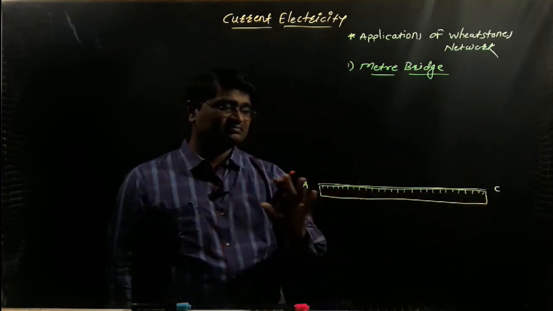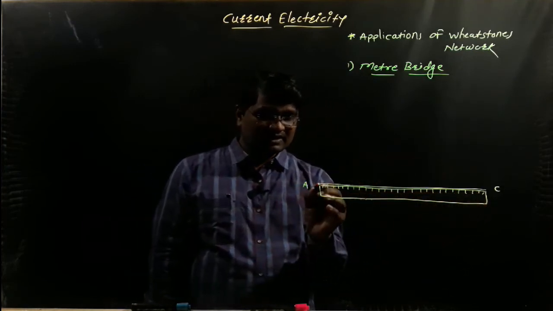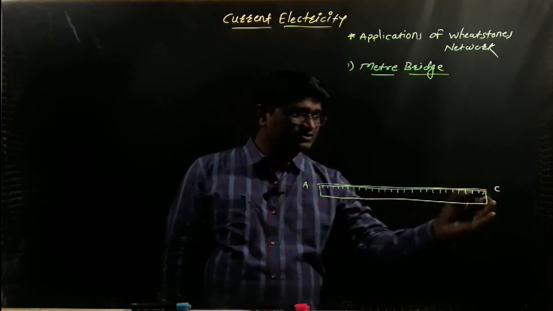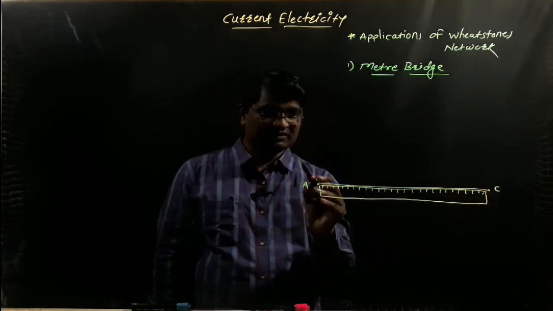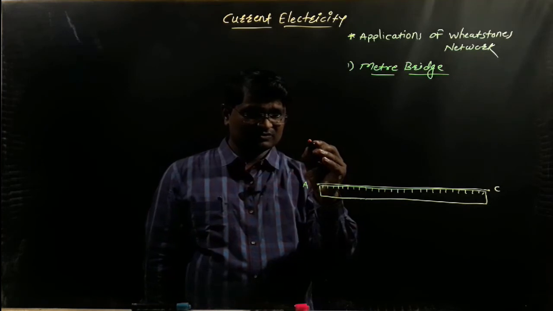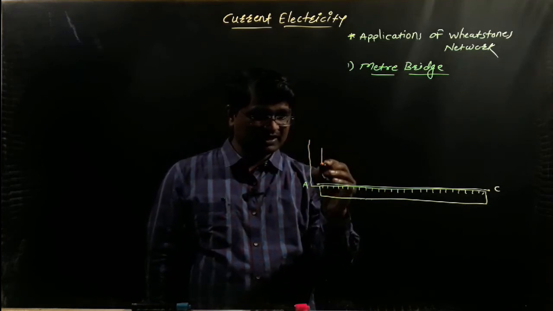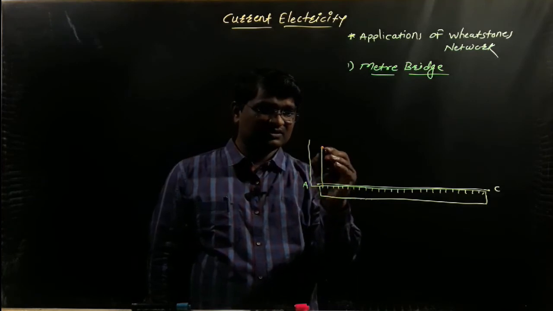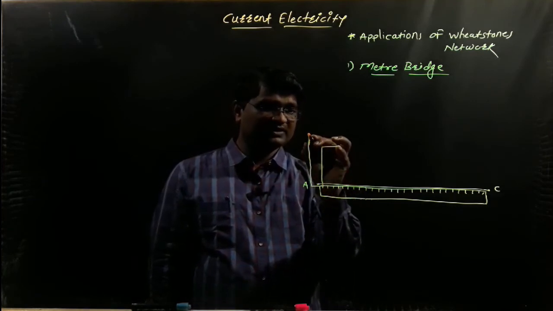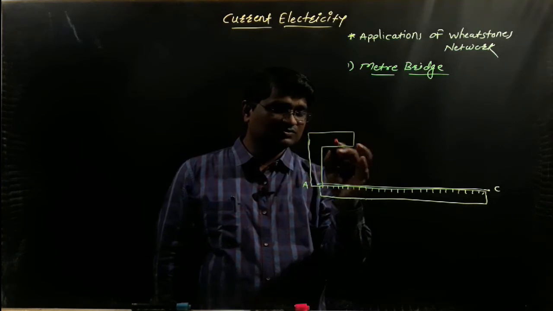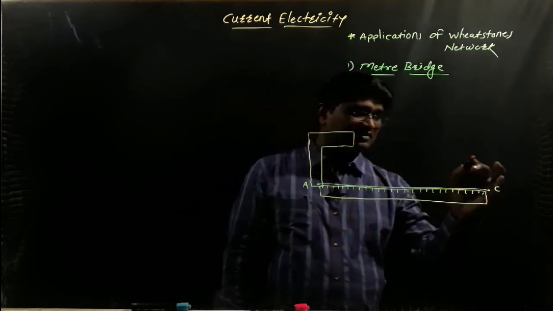So wire AC passes on the meter scale. Now the two ends of the wire AC are fixed through two metal strips. Imagine that there are two L-shaped metal strips, and with the help of these two L-shaped metal strips, the two ends of the wire AC are fixed.